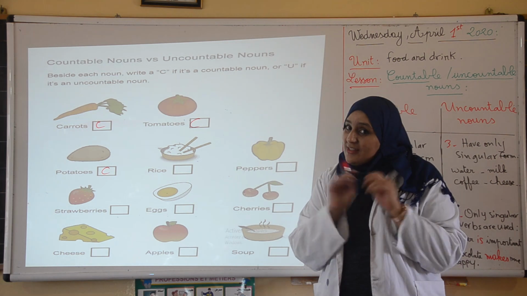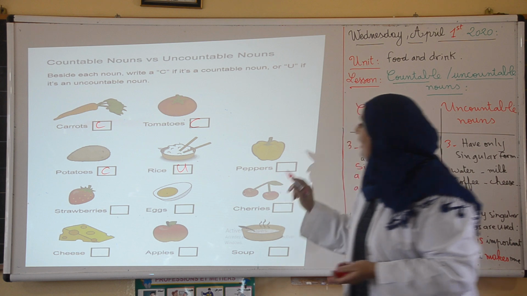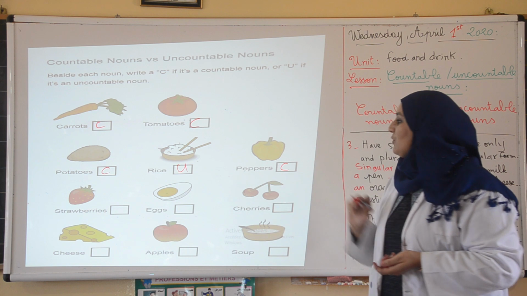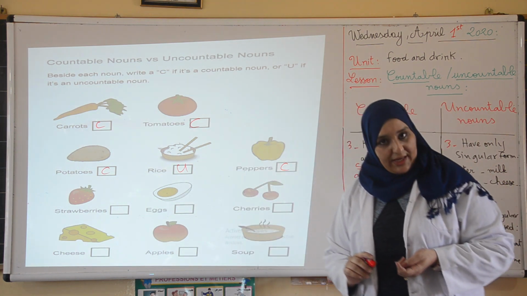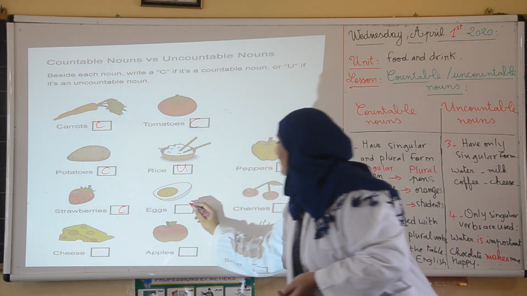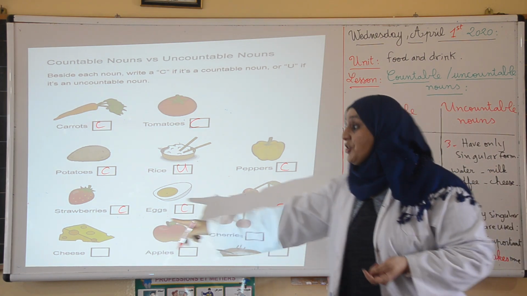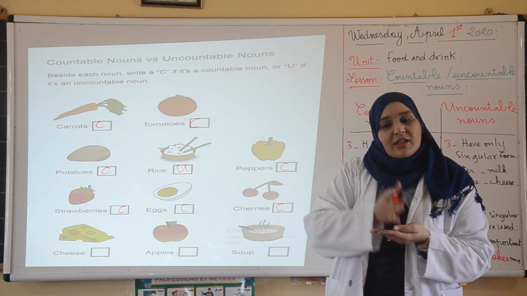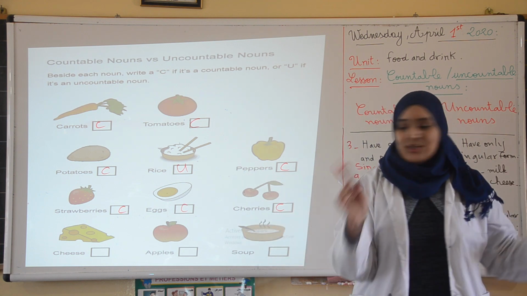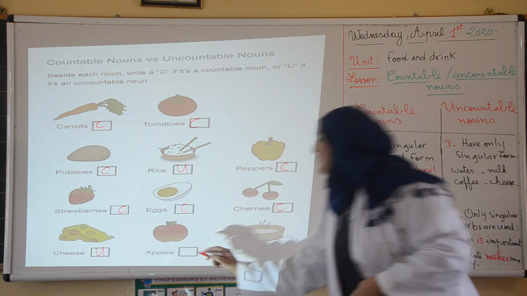What about rice? Rice is in smaller parts. Can we count rice? Do you have time to count it? No, it's uncountable. Peppers. Same thing for the other vegetables. It's countable. Strawberries. Again, countable. Eggs. 1 egg, 2 eggs, 3 eggs. Yes, countable. What about cherries? 1 cherry, 2, yes, it is countable. Cheese. It's something we cut into slices, into small parts. It is uncountable. We cannot say 1 cheese, 2 cheeses, 3 cheeses.